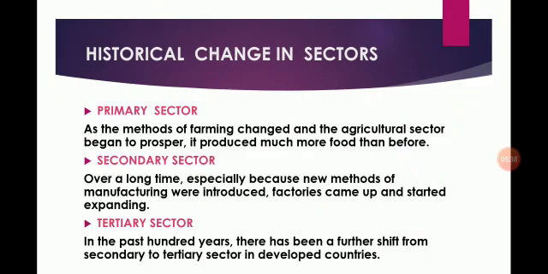As the methods of farming changed and the agriculture sector began to prosper, it produced much more food than before. Many people could now take up other activities. There were an increasing number of craft persons and traders. Buying and selling activities increased many times.